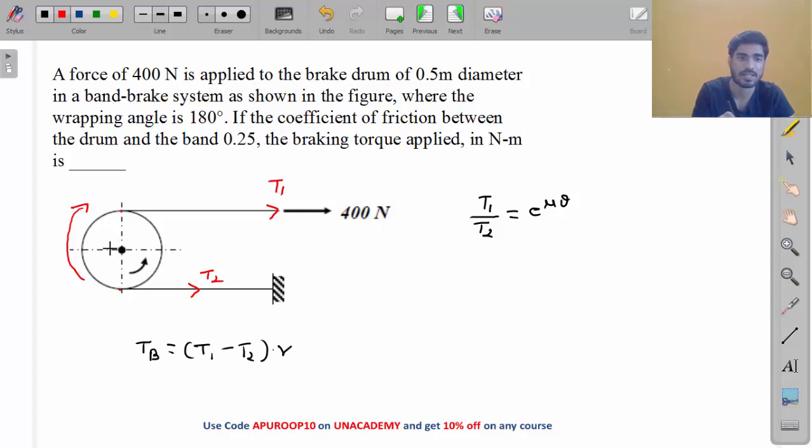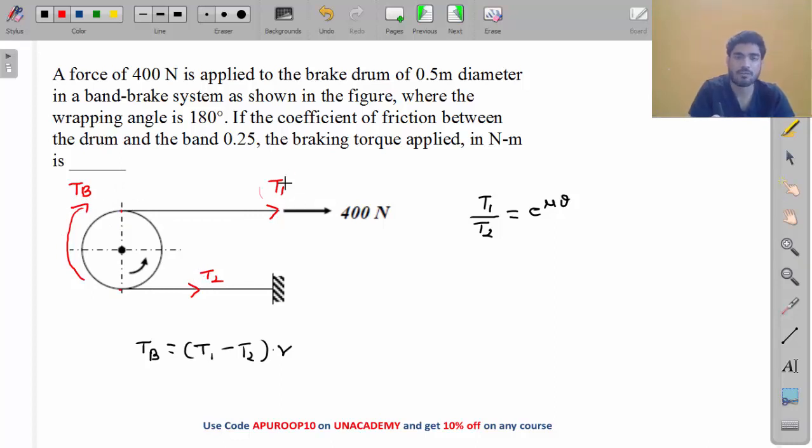Do you understand? If you want to stop, this drum is rotating anti-clockwise. If you want to stop the drum, the braking torque should be clockwise, right? Let's say this is TB, braking torque. So braking torque should be clockwise, and in order to apply clockwise torque, this one should be greater, na? This one should be greater, then only it will apply clockwise torque. If this is greater, then it will apply anti-clockwise torque, like this.